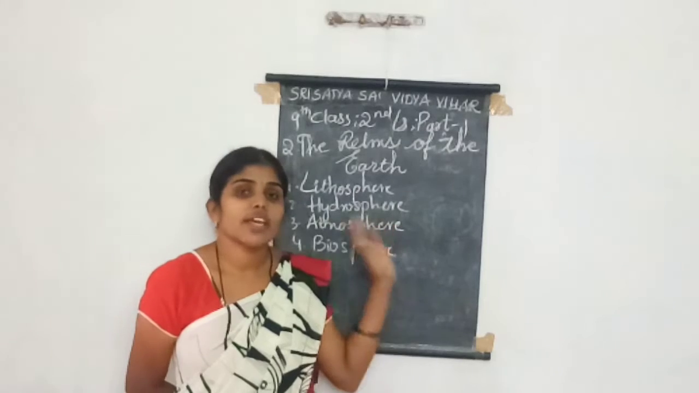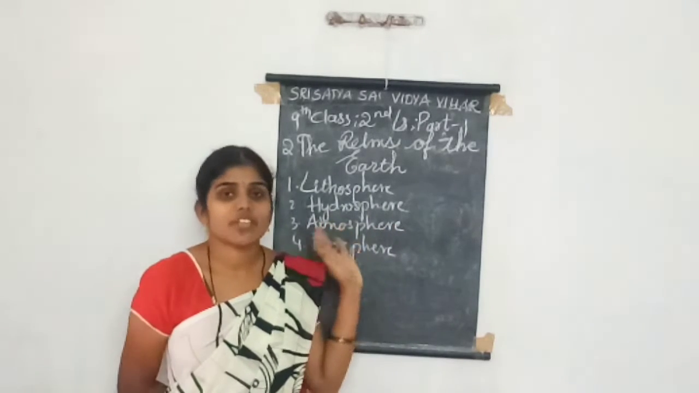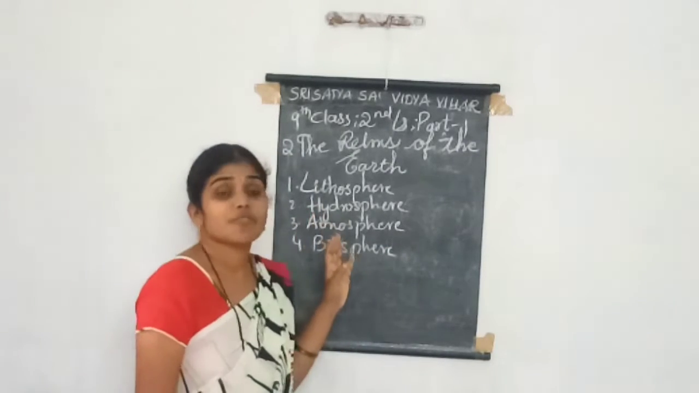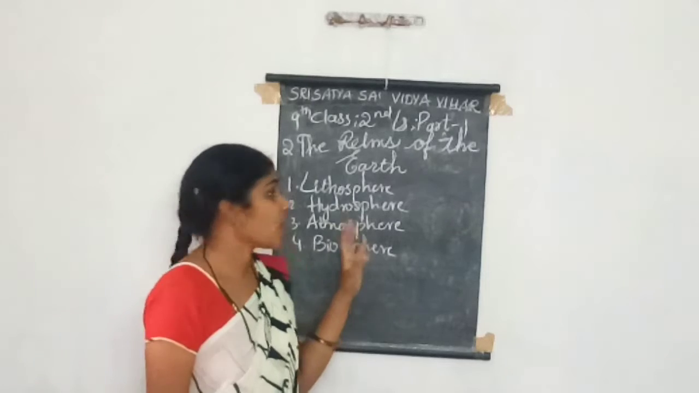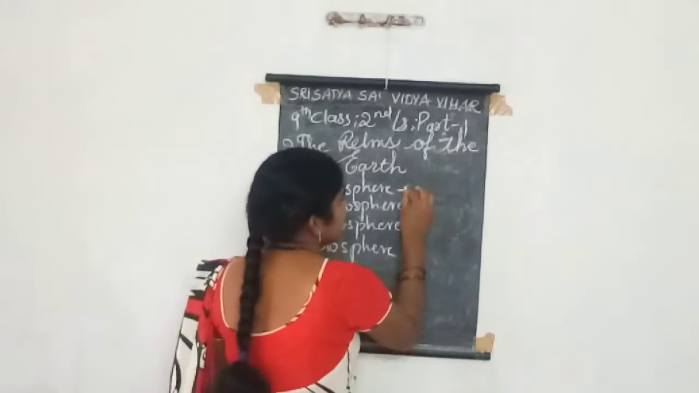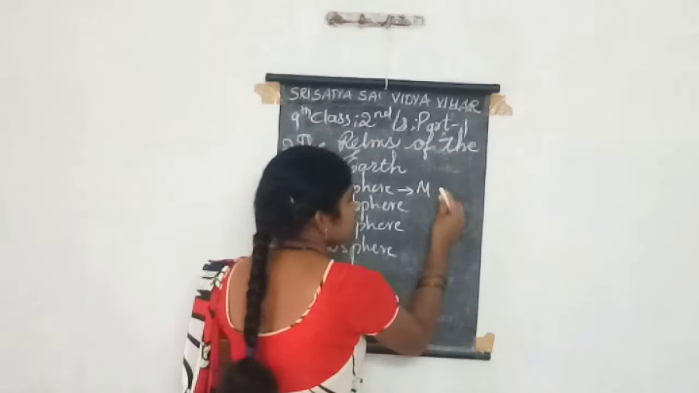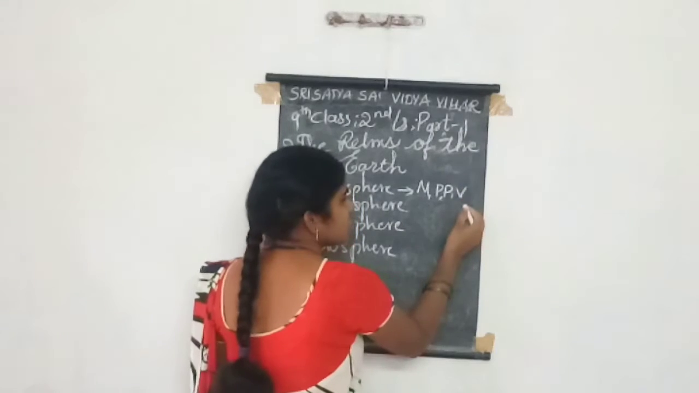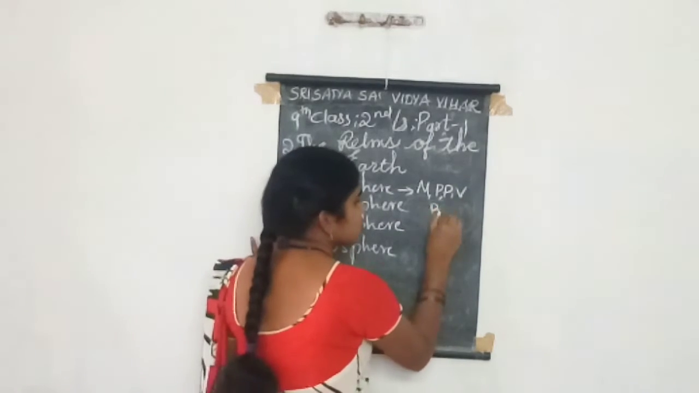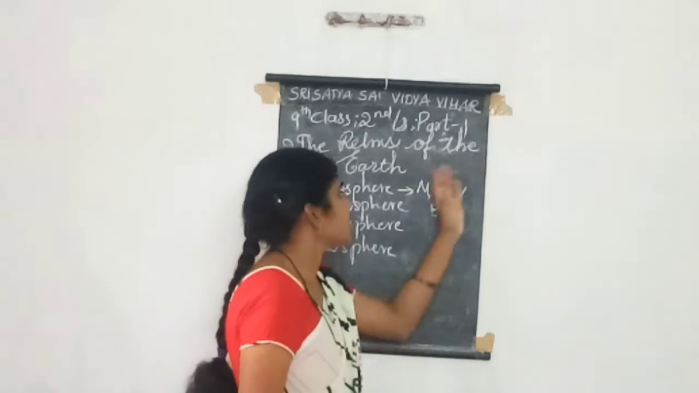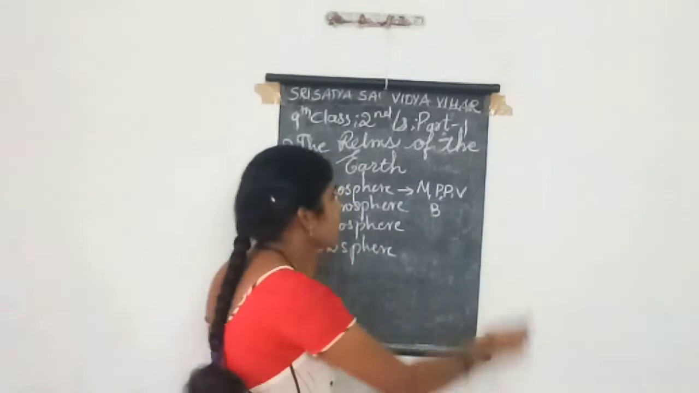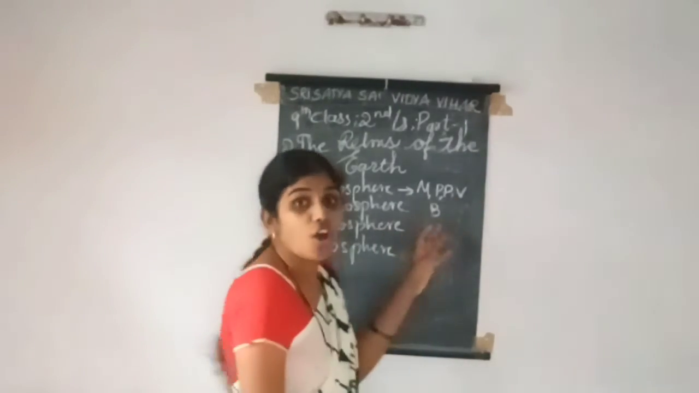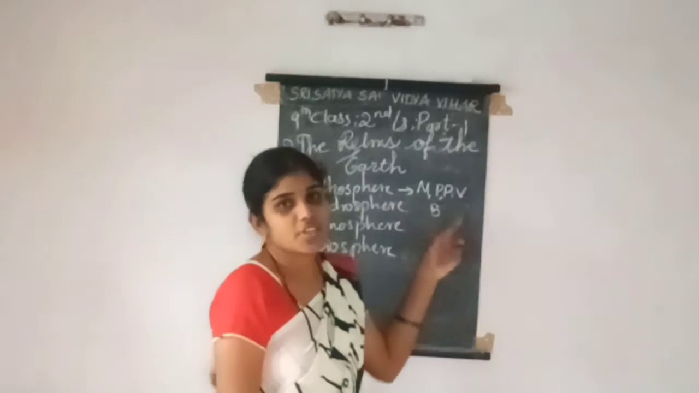The features which come under this rocky and stony sphere, the lithosphere, are mountains, plains, plateaus, valleys, and basins. All these come under the lithosphere.